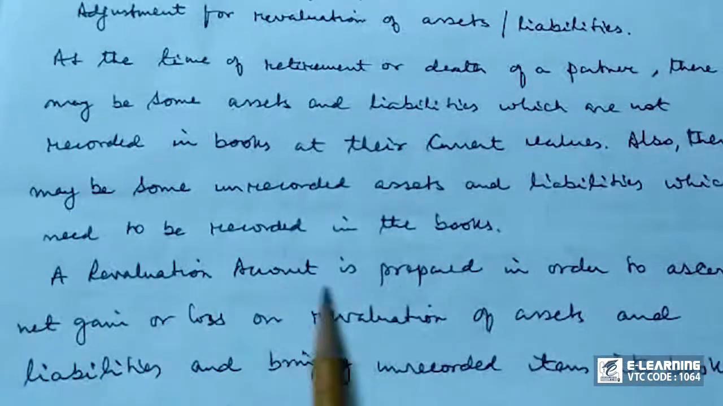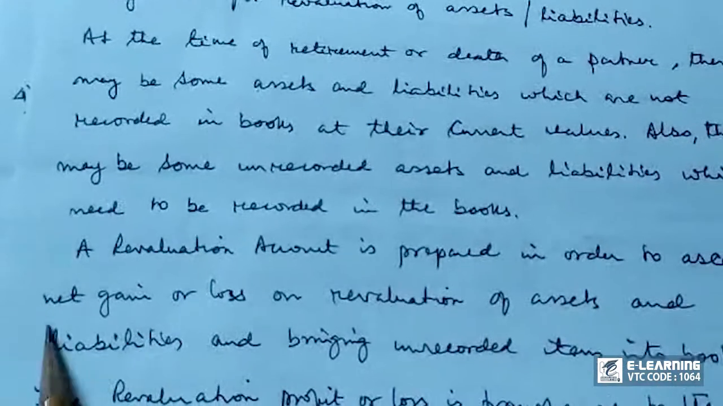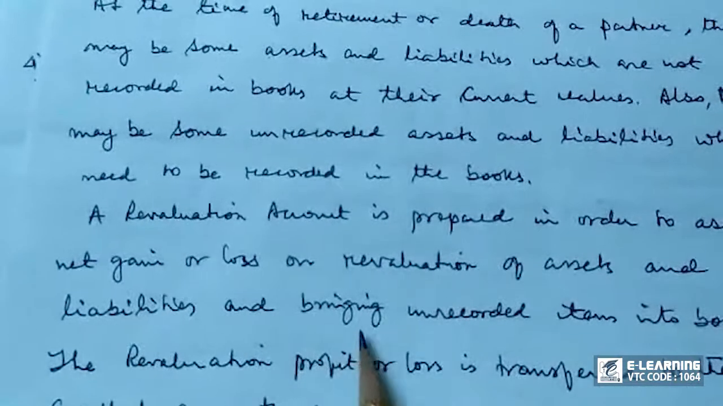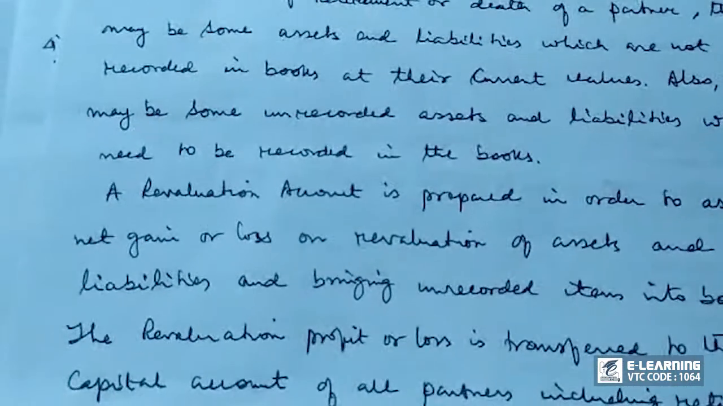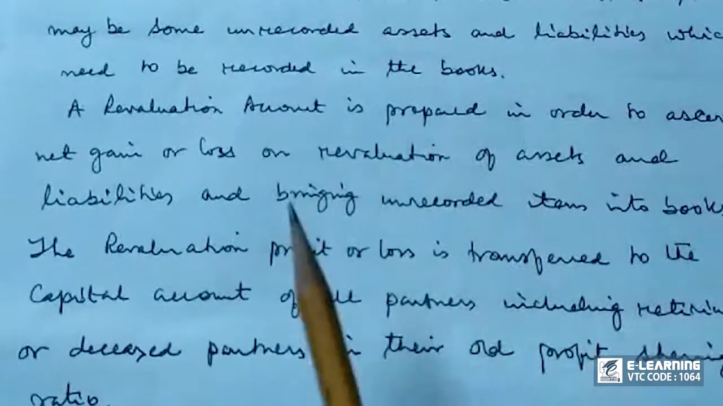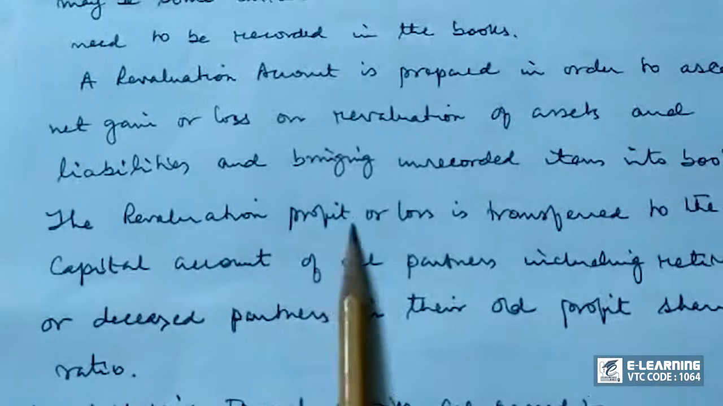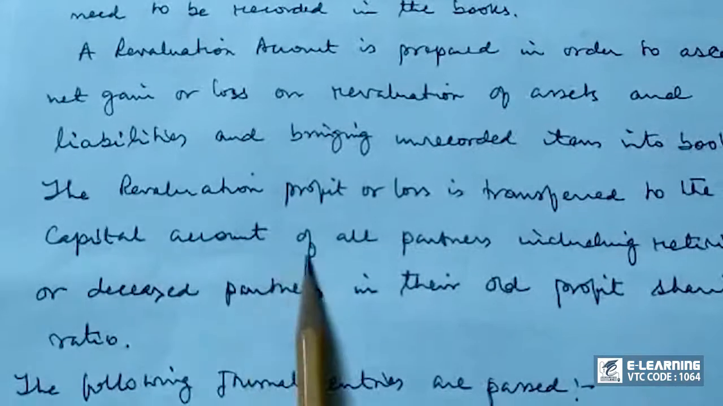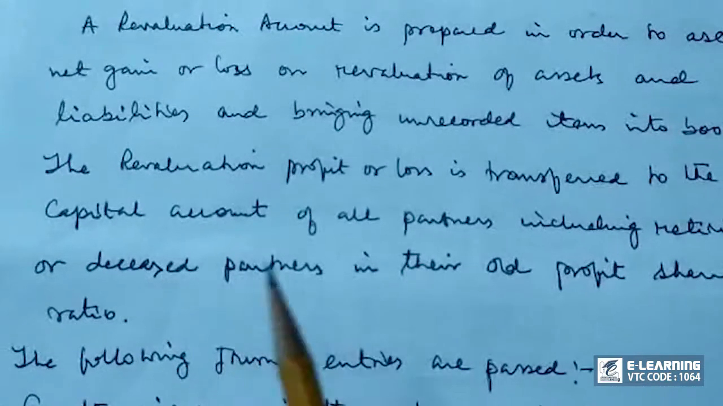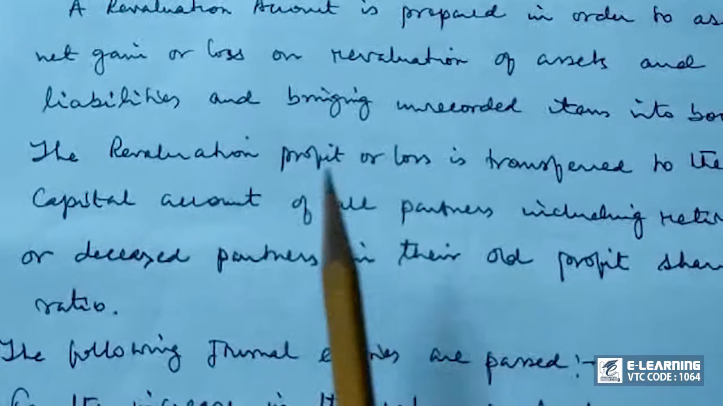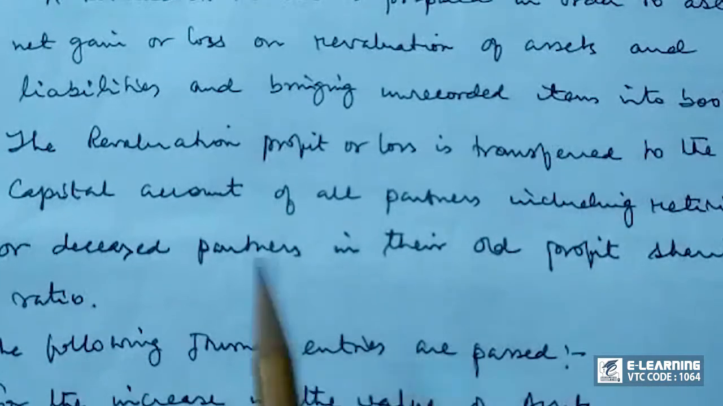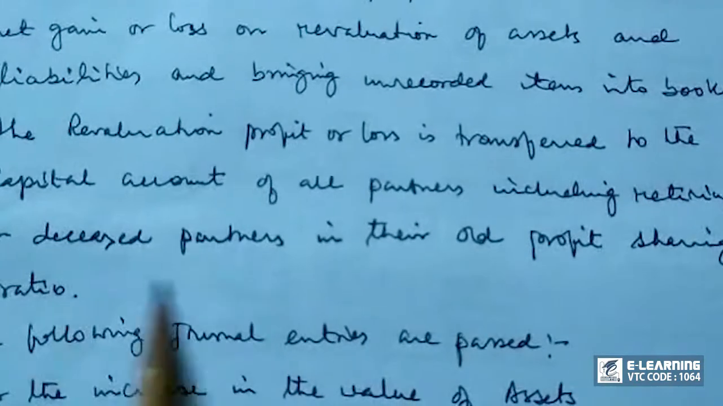So what we do? A revaluation account is prepared in order to ascertain net gain or loss on revaluation of assets and liabilities and bringing unrecorded items into books. The revaluation profit or loss is transferred to the capital account of all partners, including retiring or deceased partners, in their old profit sharing ratio. We know this because in each and every case whatever profit or gain arises, it needs to be transferred to the partners' capital account. But here in this case, to all partners including the retiring or deceased partner.